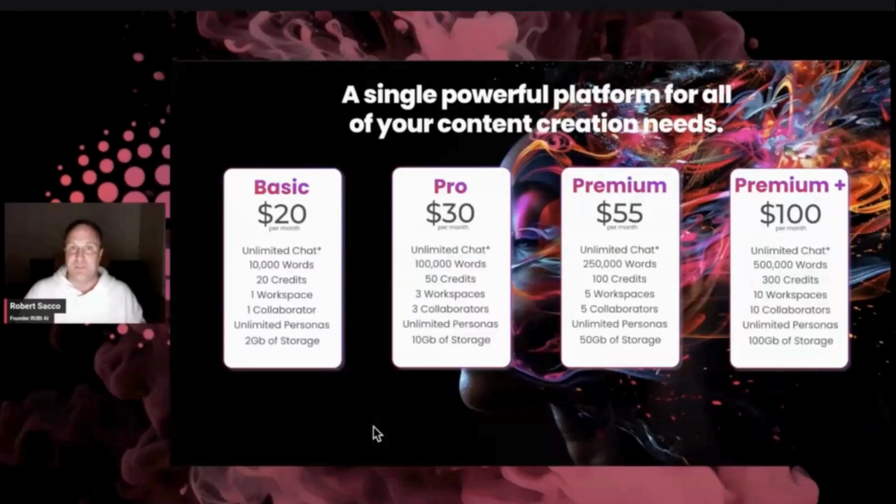And then the other thing is that the one thing I really despise about subscriptions is that I buy a certain amount, and at the end of the month, if I haven't used them, they go away and I have to start over the next month. We don't do that. We actually carry them over and we let them max out at specific levels. Like I think it's 1 million words and 1,000 credits. So you get to use them as you go.